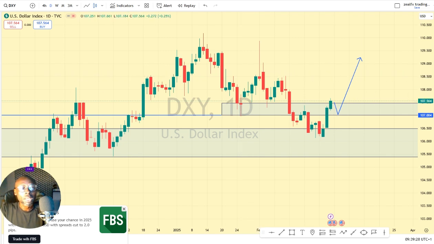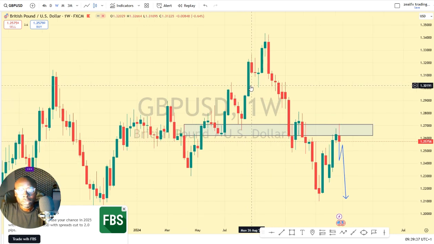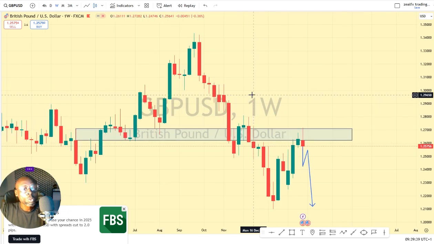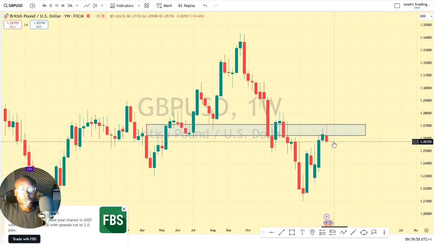So let's look at our next pair, which is the GBPUSD. GBPUSD on my weekly chart has resumed its downtrend movement. You can see we have a series of lower highs. So long as we have a series of lower highs on the weekly chart, this shows that we expect price to resume downtrend movement. Then what are the other reasons why we expect price to resume downtrend movement?